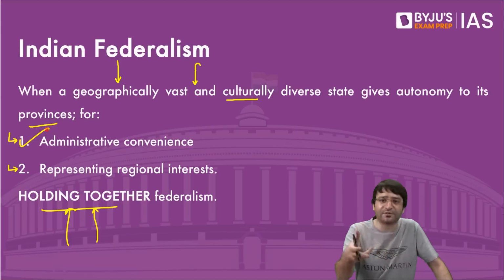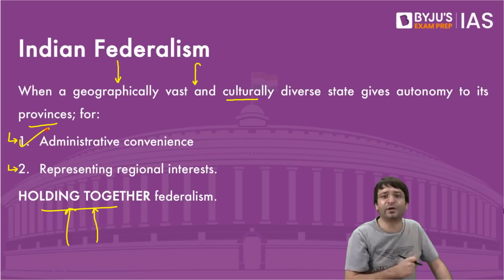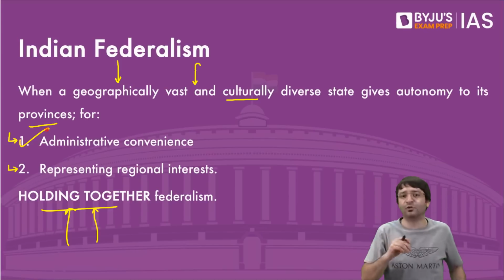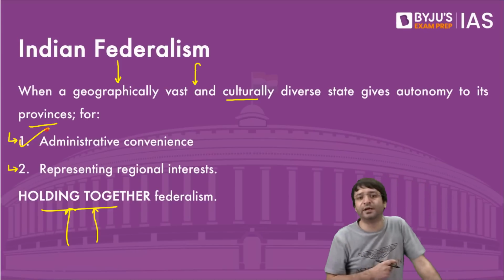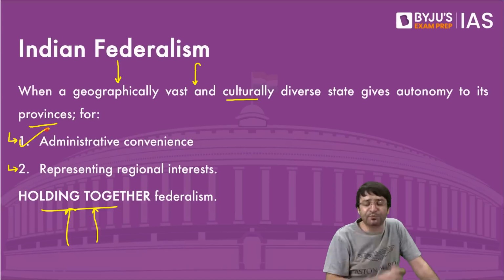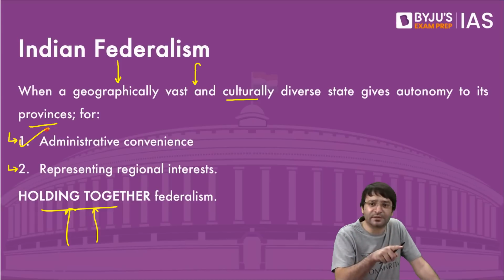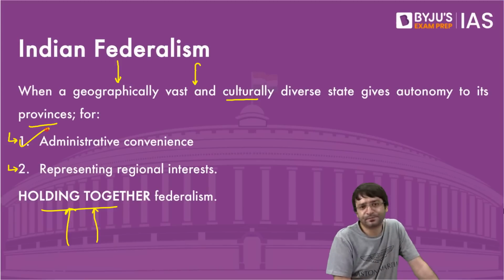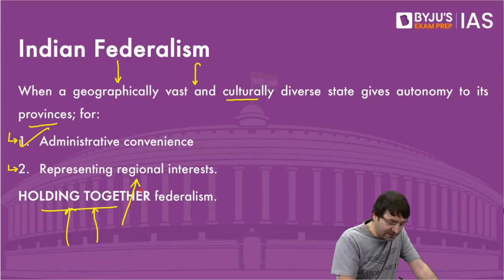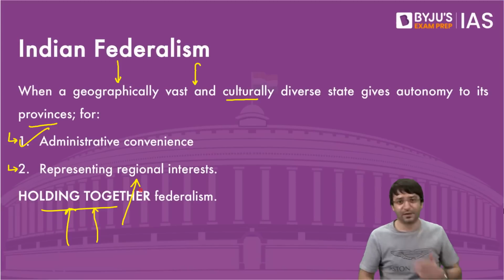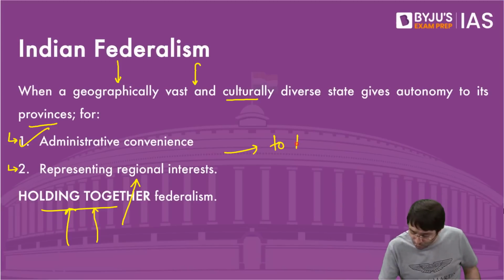So for administrative convenience, let Tamil Nadu deal with its own area. Let Maharashtra deal with its own area. Let Punjab deal with its own area. That is why powers were distributed. So to ensure administrative convenience, we did this experiment with federalism. And not just for that, but for representing regional interests. Basically, to hold the country together.